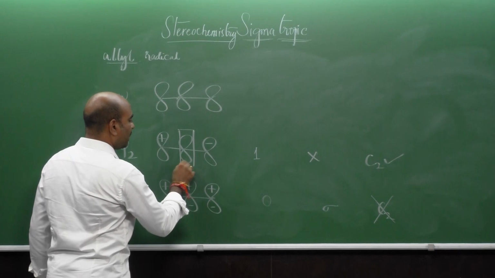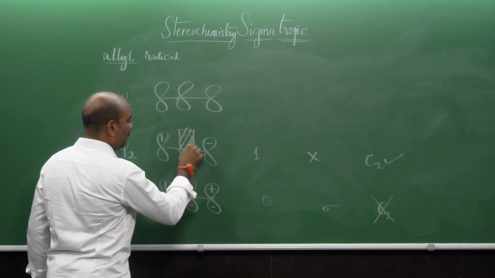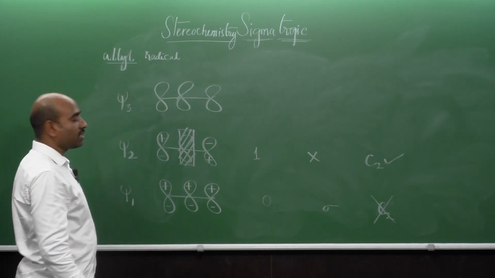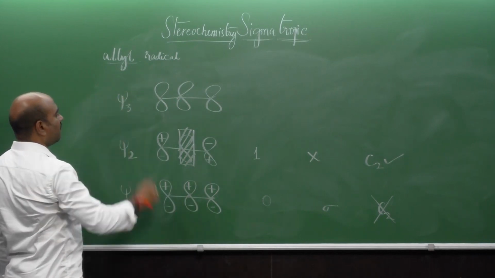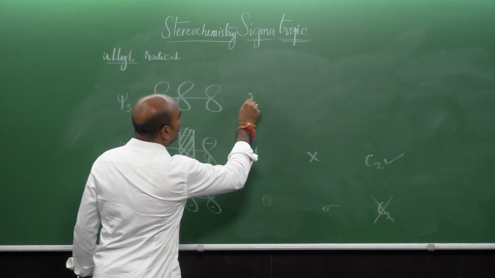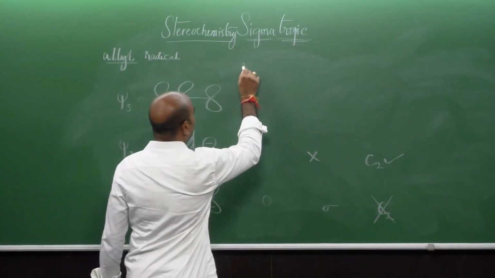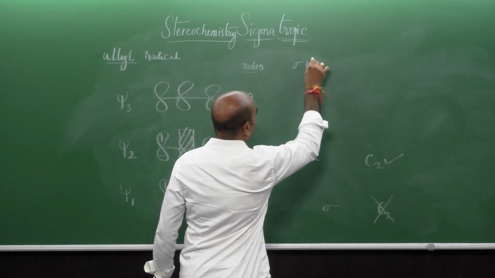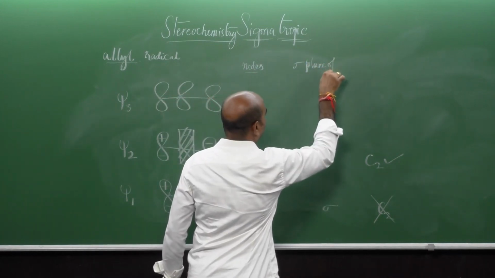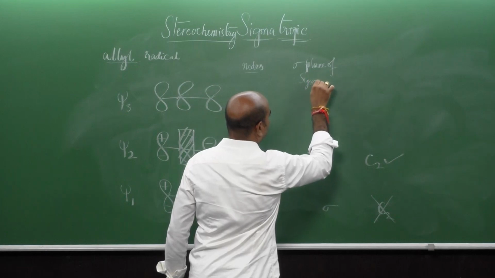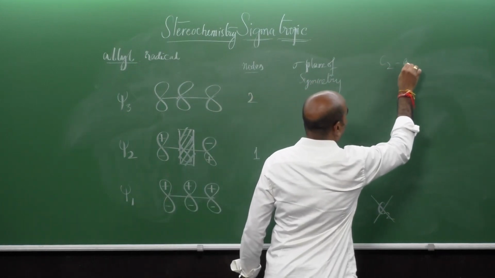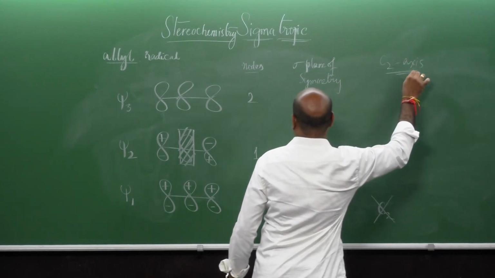The entire orbital at the center becomes the node. Coming to psi 3, the number of nodes will be 2. These are the nodes, and this is the sigma plane of symmetry, and this is the C2 axis of symmetry, right.